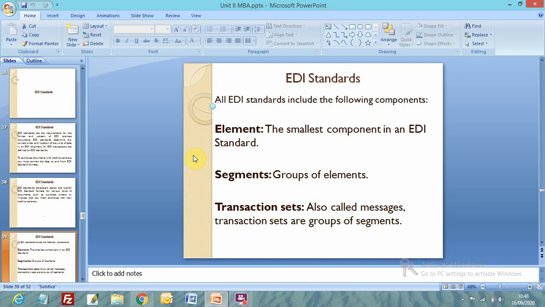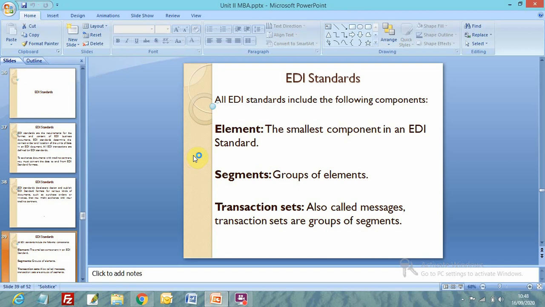In our own language, whether English or Hindi, we have words, then we have sentences, then we have paragraphs. Three things.